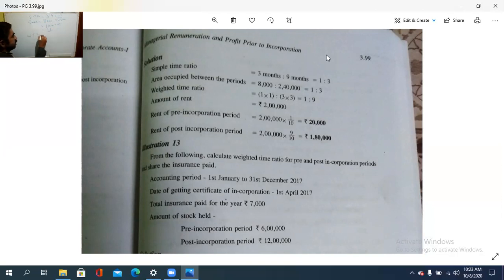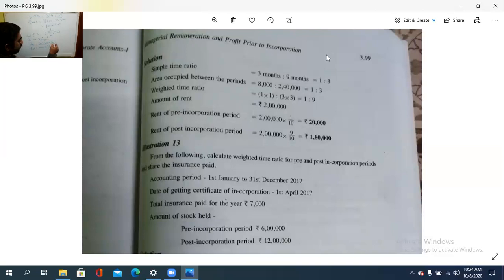Weighted time ratio is equal to multiplying this with that. So how much? 1 into 1 is equal to 1, 3 into 3 is equal to 9. So it is 1:9. Then the rent amount is how much? 2 lakh. That is to be multiplied with the pre-period, 2 lakh into 1/10, and the post period is 2 lakh into 9/10.